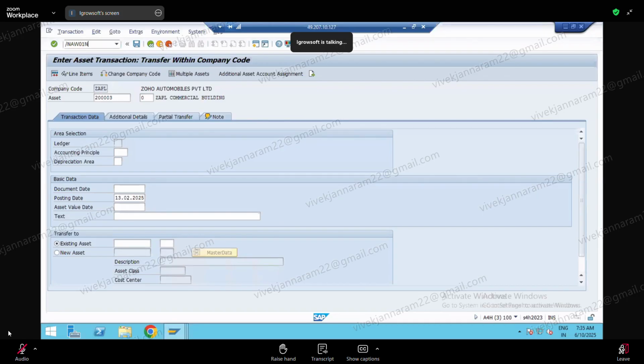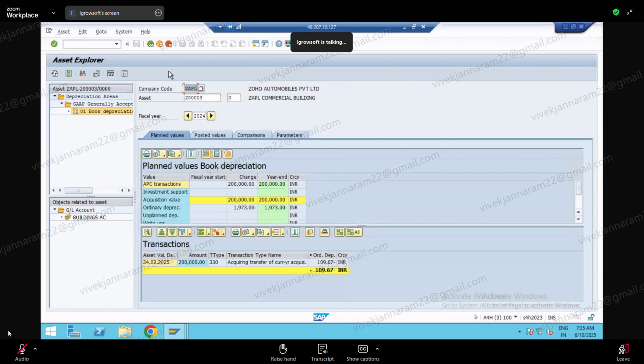So if I go to my AW01N, yeah, AW01, I got a new asset now, 2 lakh 3, the commercial building asset. I got 2 lakhs transferred. What happened to my main asset 2 lakh 1? It has been reduced, now 4 lakhs. Previously it was 6 lakhs. Now I split it into two parts. So this will be my 4 lakh, this will be 2 lakhs. Is it clear, guys?